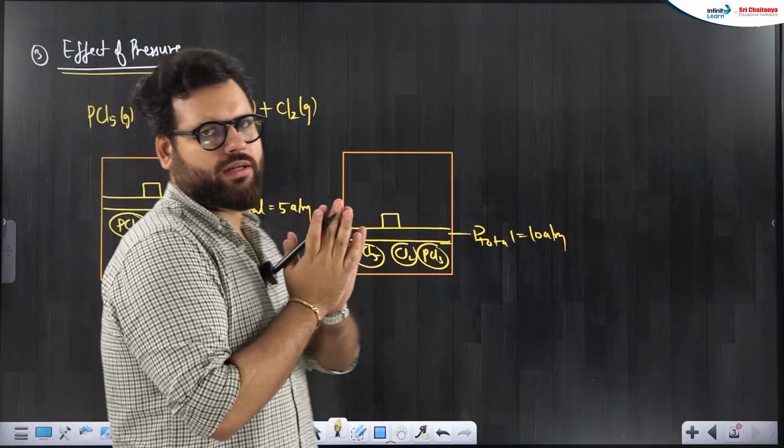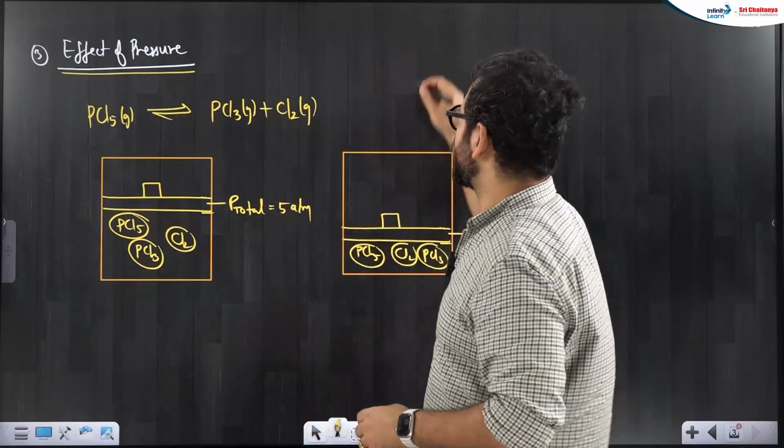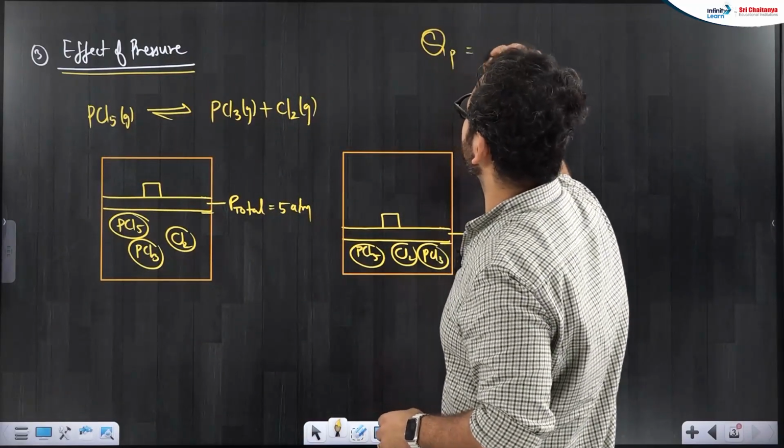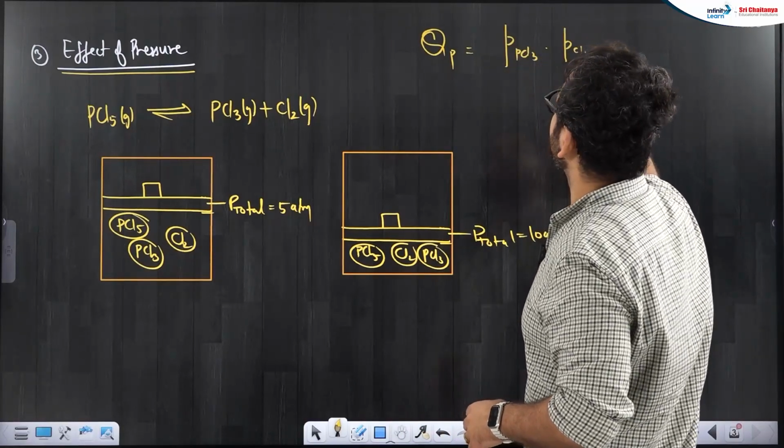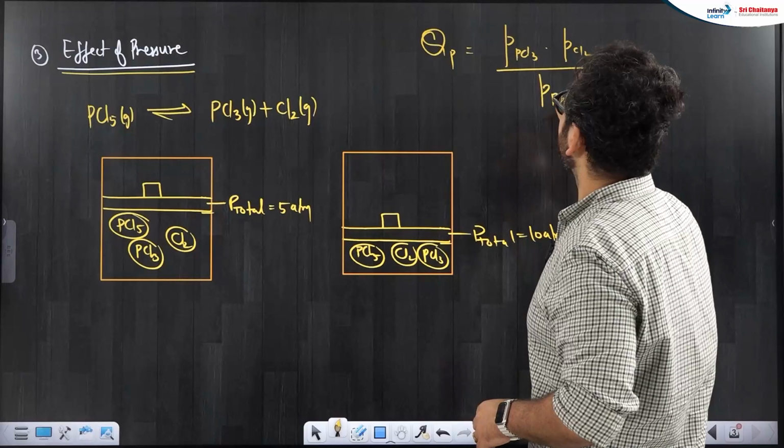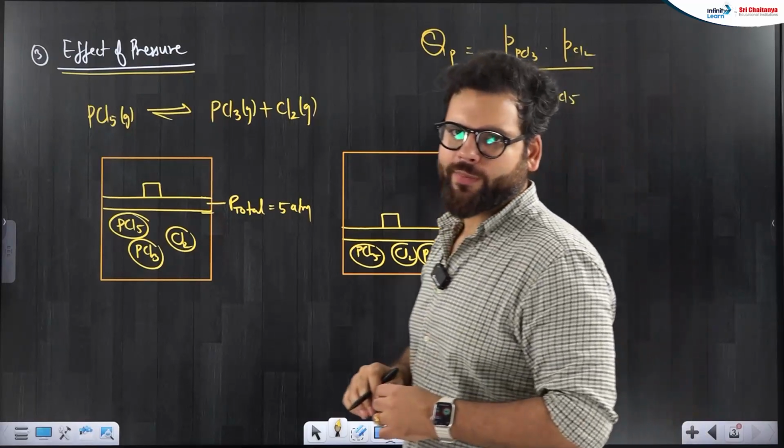Now, everyone listen carefully. How can I write its Q? The reaction quotient in terms of partial pressure, I can say, is the partial pressure of PCl3 times the partial pressure of Cl2 divided by the partial pressure of PCl5.